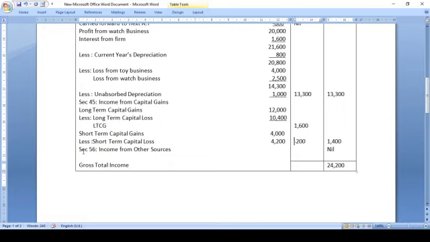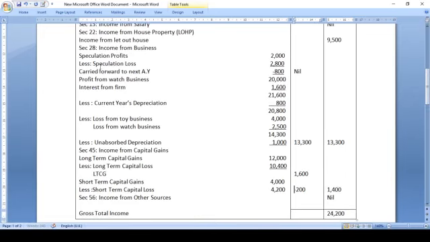And coming to the other sources, section 56, income from other sources. There is no income taxable under the head other sources, so you take it as nil. Gross total income will be 24,200 and you are supposed to write the working notes, students. Here you can write the working notes in respect of speculation loss, the speculation loss which has been carried forward. So 800 rupees is there.